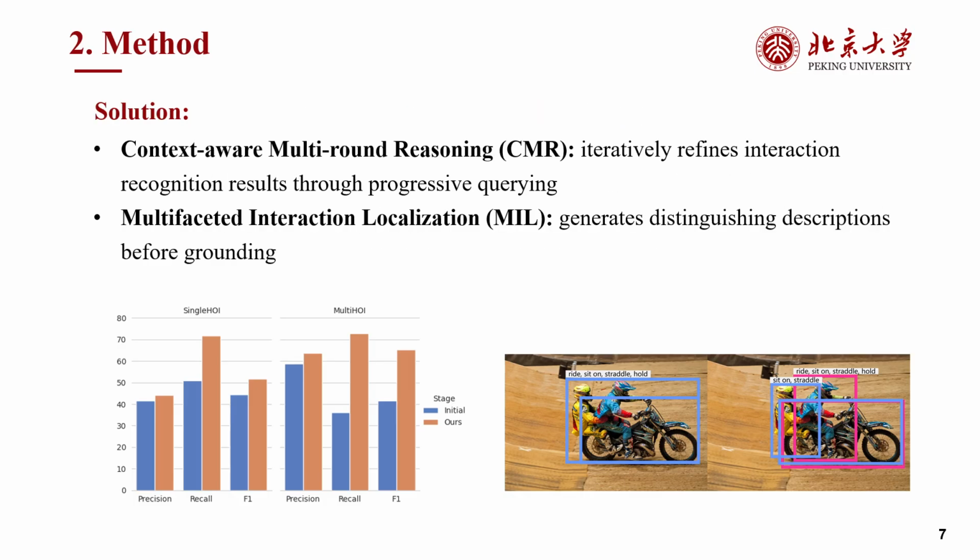To better tackle complex scenes, we incorporate two key components: a context-aware multi-round reasoning mechanism, which iteratively refines interaction recognition results through progressive querying, and a multifaceted interaction localization mechanism, designed to reduce ambiguity in interaction localization. Together, these modules constitute the complete AgentHOI system.